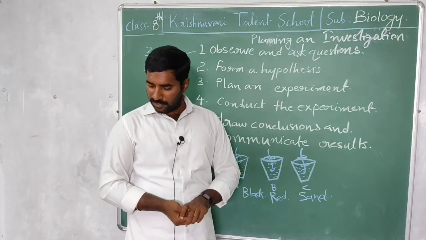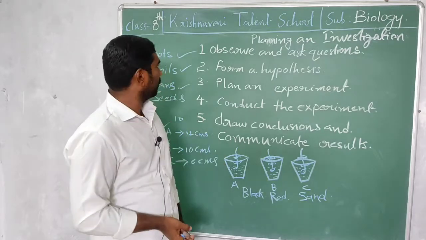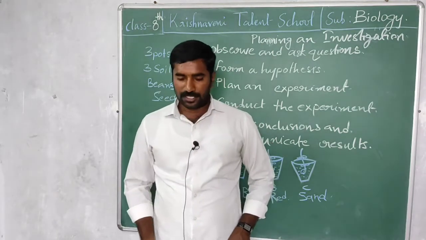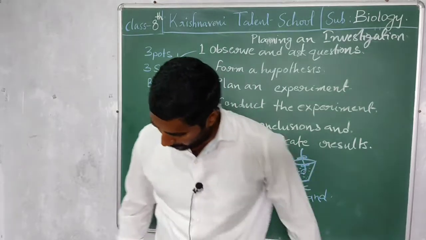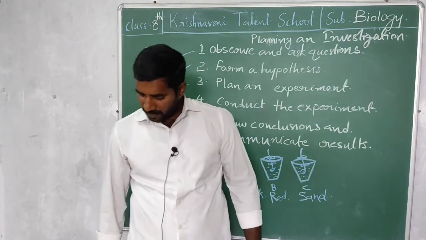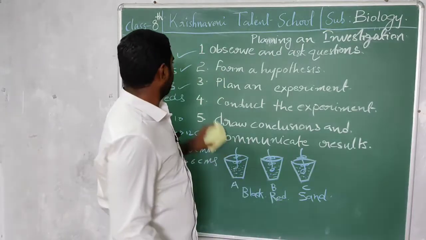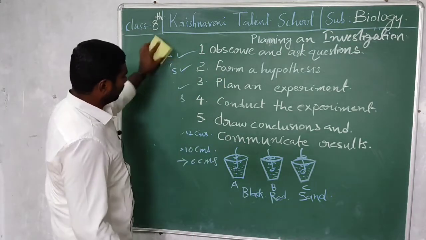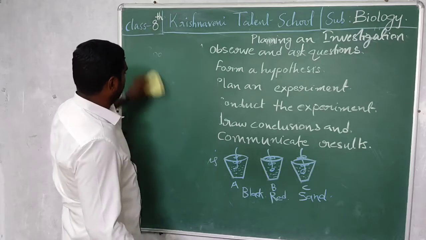Black soil is suitable for beans crop. Now this one is completed. You can open page number 4 and read. Next, let's go for another activity.